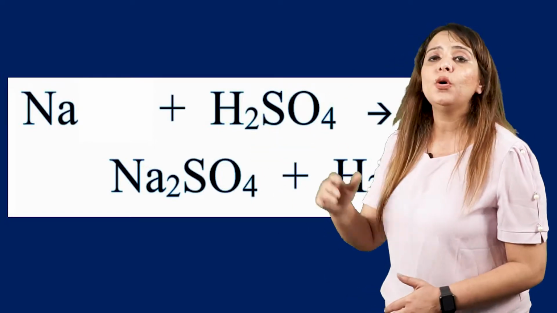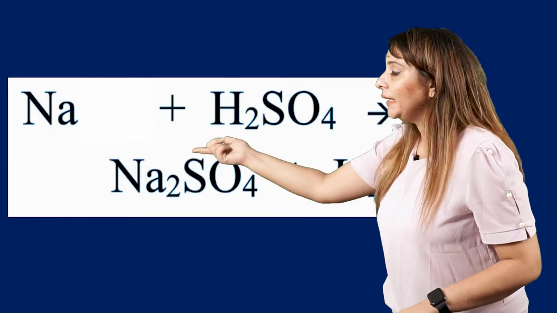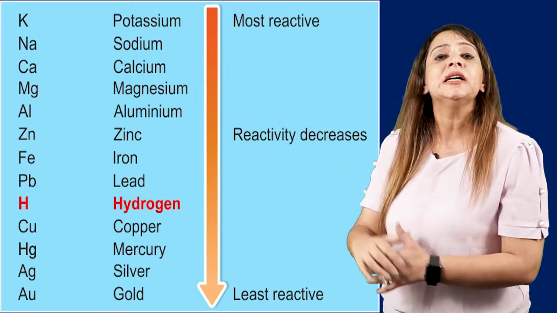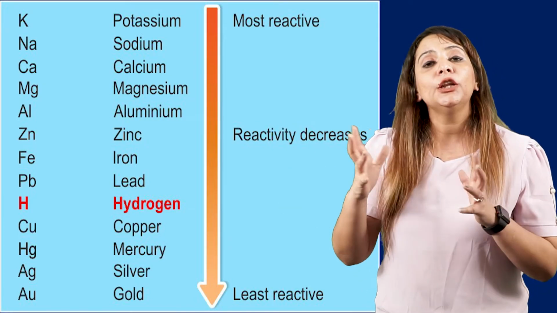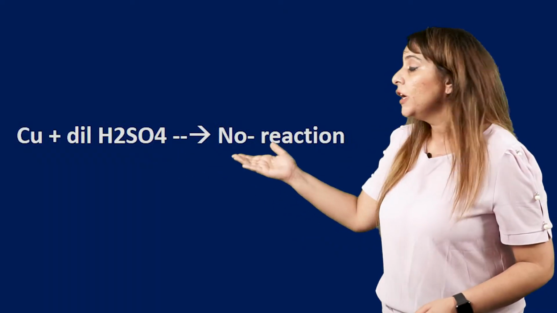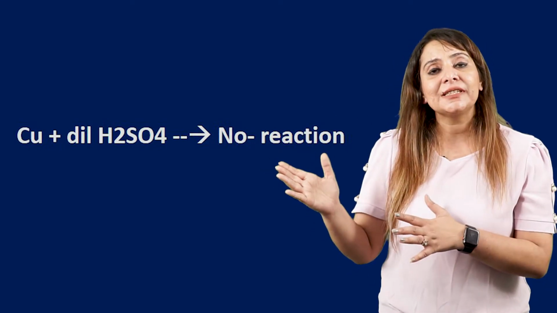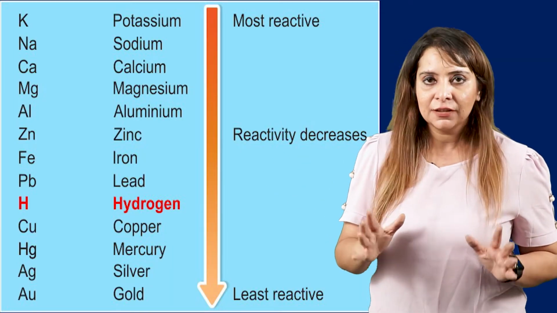But in order to cause this reaction, there has to be a necessary condition, that is the metal has to be more reactive than hydrogen. Then only it can displace hydrogen and combine with the negative part. But if the metal is placed below hydrogen in the reactivity series, it cannot cause such displacement and the reaction won't occur. That is the reason if I react copper with dilute H2SO4, there won't be any reaction, because copper is less reactive than hydrogen. As per the reactivity series, it is placed below hydrogen. So that is the reason the reaction doesn't take place. Got it? Right.